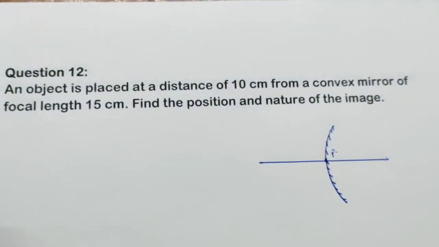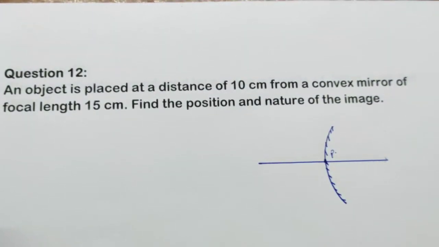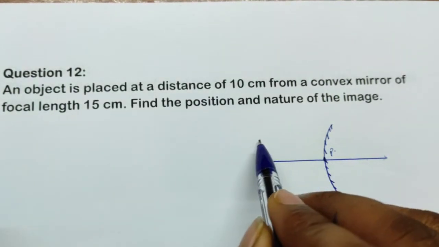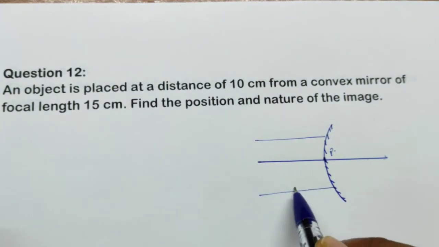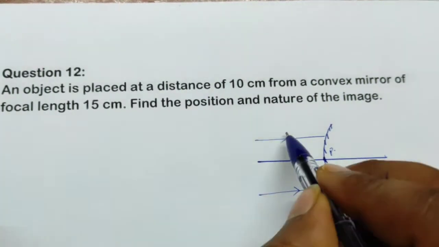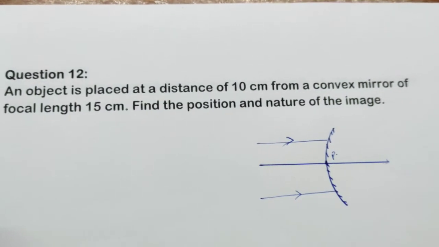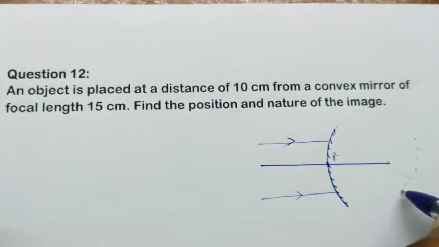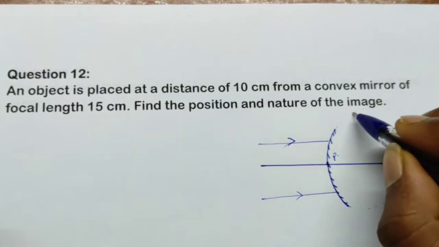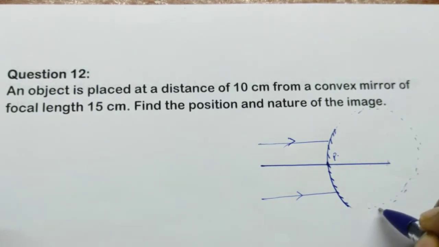Okay. So in the convex mirror, where will the focus be? That is the biggest question here. We know that parallel rays are coming like this. What will happen to these parallel rays after hitting this mirror? How will they reflect? Tell me. So they will reflect. How? This is a spherical mirror, right? A sphere here.